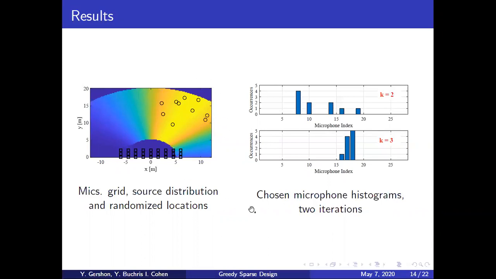Here on the right, we can see an example of the histograms that were calculated to choose the microphones in two different iterations of our algorithm. In each of them, in the adding of the second microphone and the third microphone to the array, we can see that there is a notably preferable microphone, which appears for most of the sources as the best microphone, which minimizes most significantly the power spread based on the previous microphones.